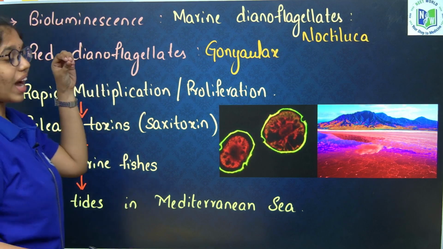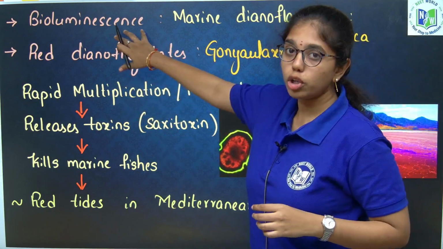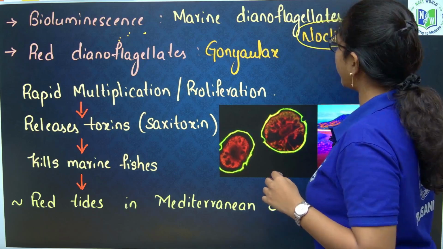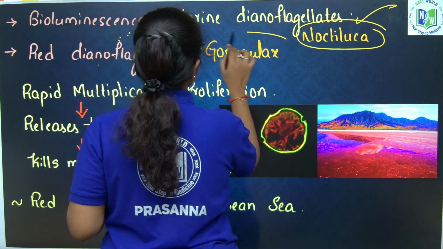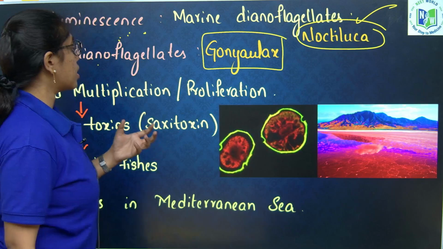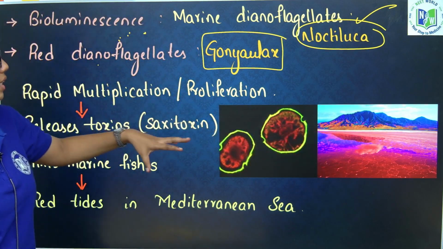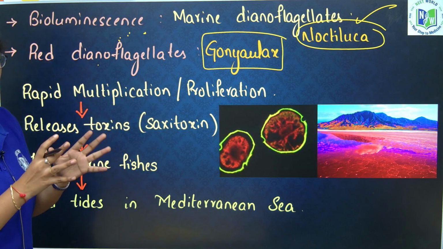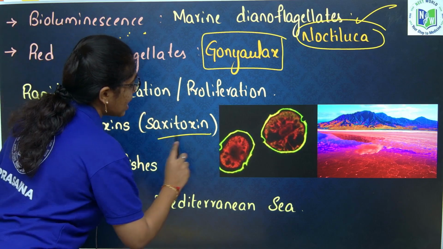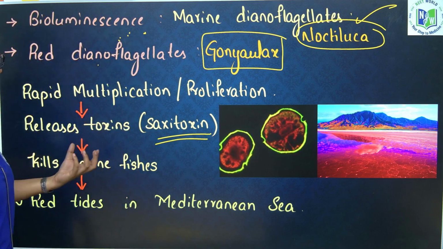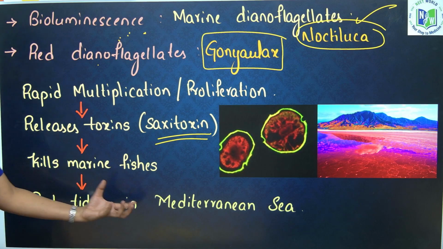This Noctiluca emits light, which is called bioluminescence, exhibited by what? Dinoflagellate Noctiluca. Next, red dinoflagellates called Gonyaulax. What do they do? In the sea and ocean, they multiply. At the time of their multiplication or proliferation in the sea, they release toxins like saxitoxin. These toxins kill the marine fish, and they cause the appearance of red tides in the Mediterranean Sea.